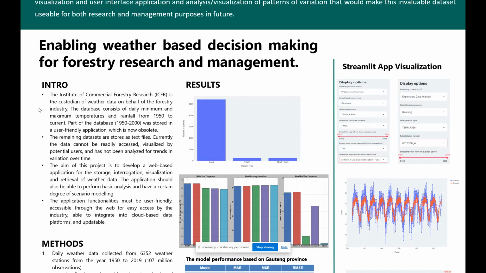So the application functionality here should be easily accessible through the web and be able to really perform the visual exploratory data analytics and also the predictive analytics.